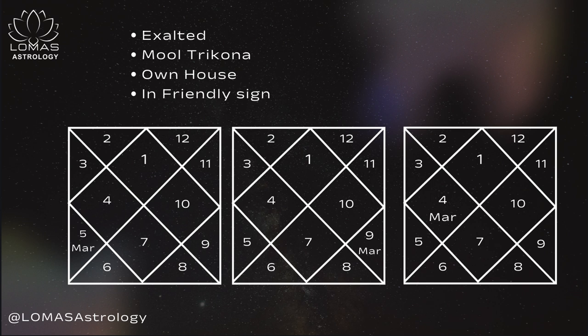So if Mars is placed in a friendly sign, which is Sagittarius, Pisces, Leo or Cancer, it is considered a good placement. Why did I take Sagittarius, Pisces, Leo or Cancer? As I said, Mars is friendly to Sun, Moon, Jupiter. Sun owns Leo, Moon owns Cancer, and Jupiter owns the Sagittarius and Pisces zodiac signs. So if Mars is sitting in any of these signs, it is considered a good placement, and we can say that it is sitting in a friendly sign.